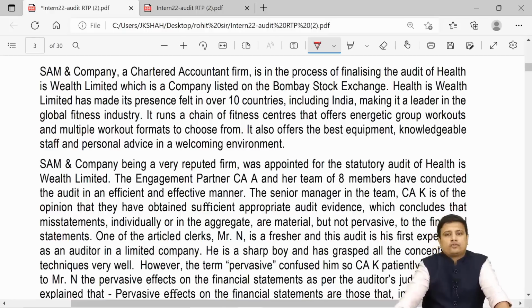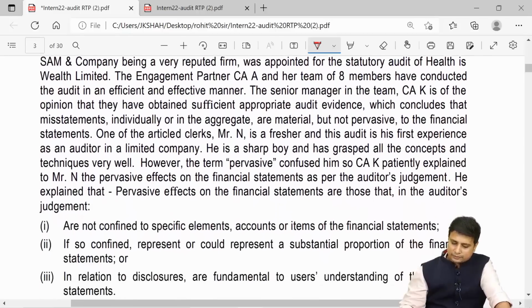It also offers the best equipment, knowledgeable staff, and personal advice in a welcoming environment. Sam and Company, being a very reputed firm, was appointed for the statutory audit of Health is Wealth Limited.